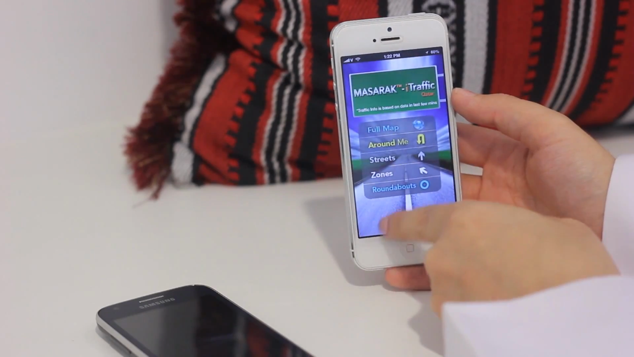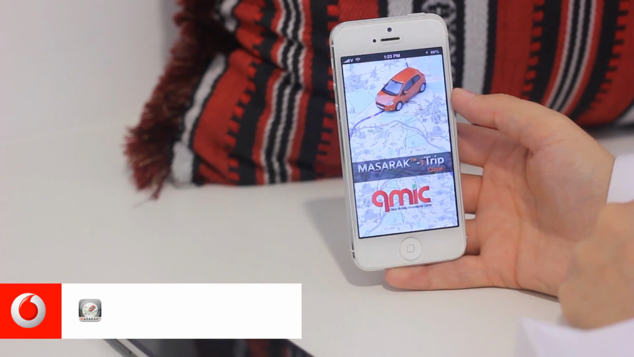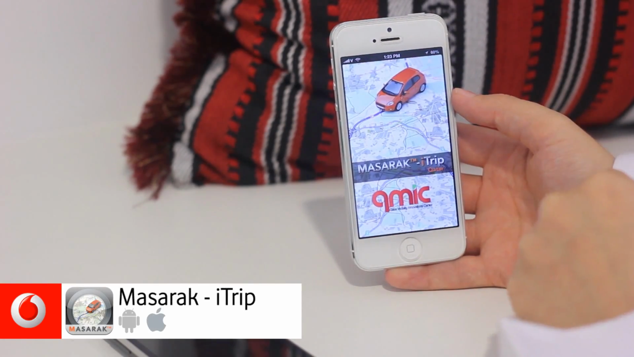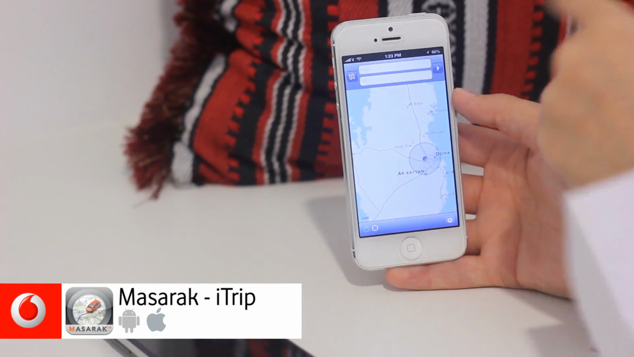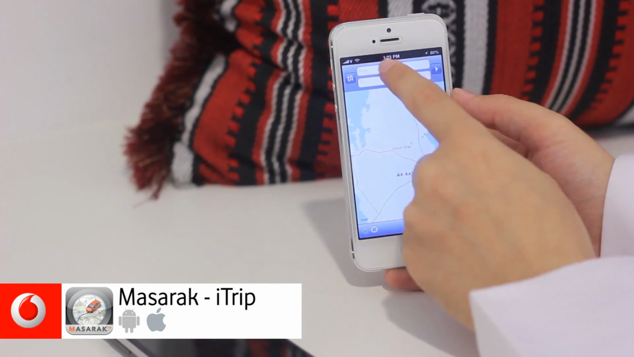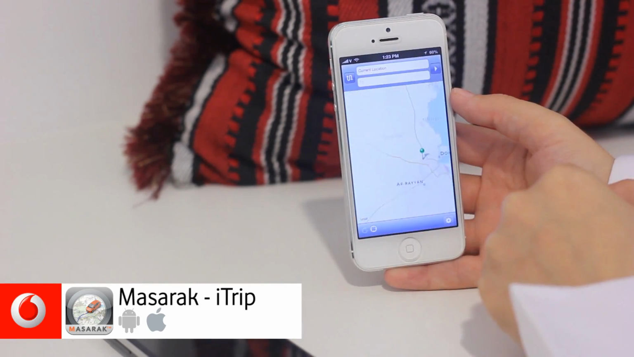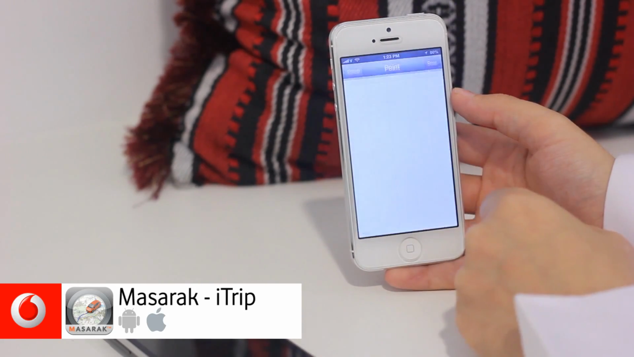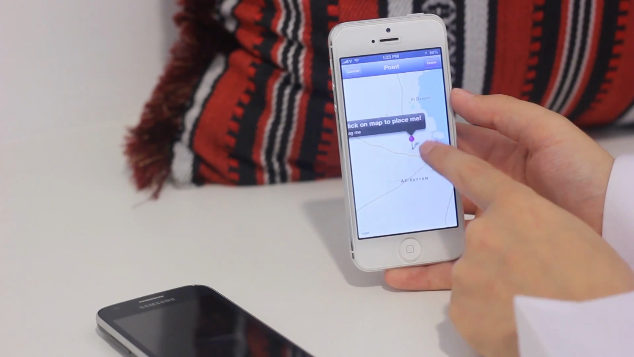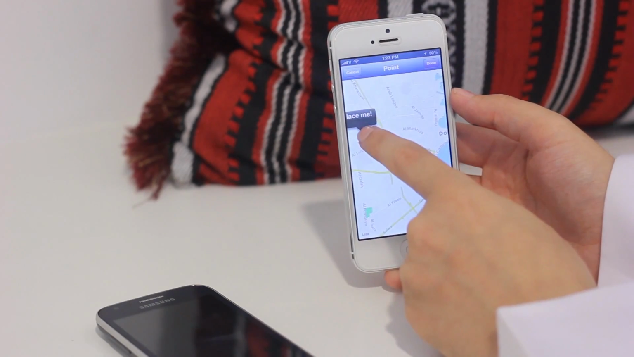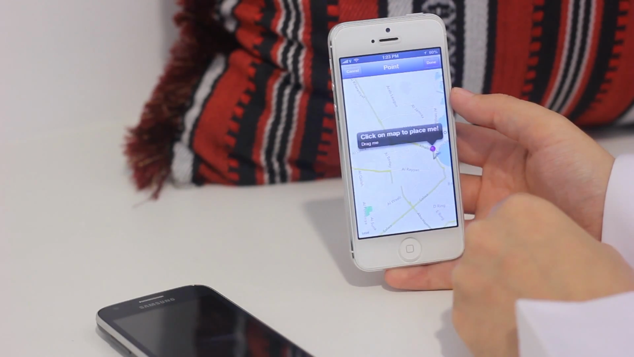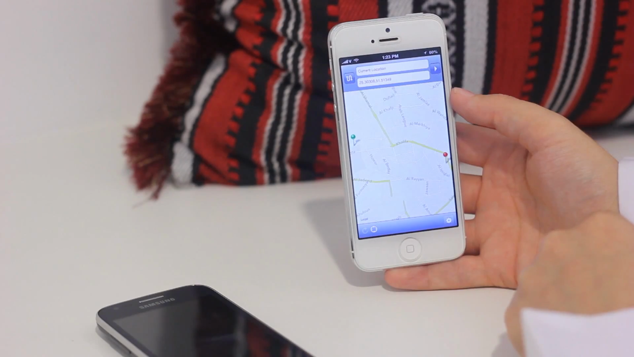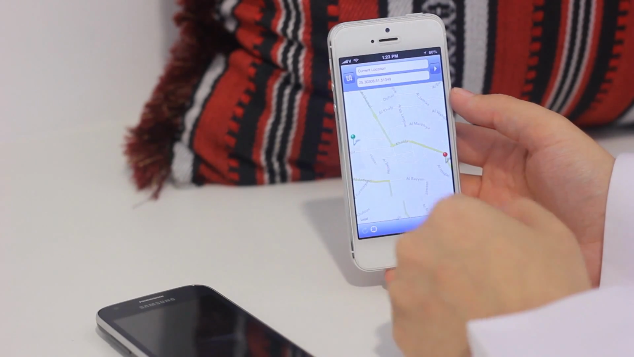Now let's exit this application really quickly and enter iTrip. Now what iTrip does is it ties in iTraffic, but also gives you satellite navigation. So if I tap from where I am, the current location, tap to, and I'm going to select point this time. So what I can do is I can grab this pin and I can put it to wherever I want to go, and I click done. Then once I'm done, it'll give me a plan.